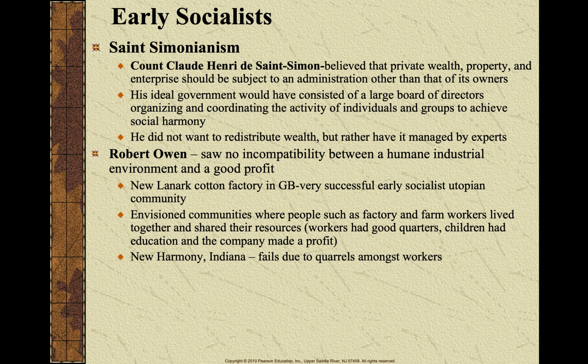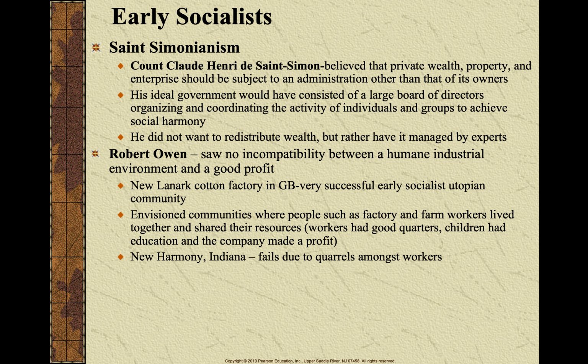And so Robert Owen said, no. He said you can do both. You can get a good profit for your company and take care of your workers. Whereas previous capitalistic business thinkers and business owners didn't necessarily believe that, okay, or try to follow that.